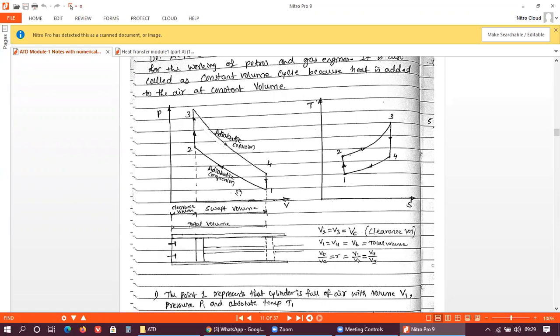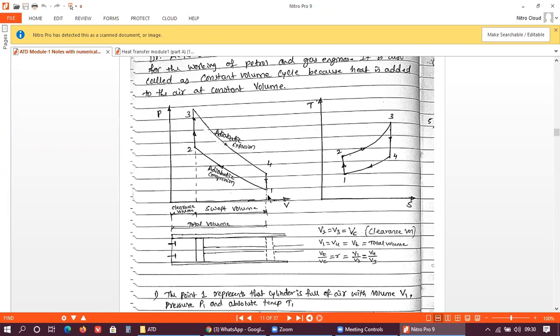Okay. So here what happens, this 1 to 2, this point 1 represents, what is this point 1? It represents that the cylinder is full of air, as you can see here. This is the piston cylinder arrangement, and at point 1 you can see the position of the piston. It is at extreme bottom dead center. So from here to here, it is the total volume of the cylinder, that is clearance volume plus swept volume, up to point number 1.